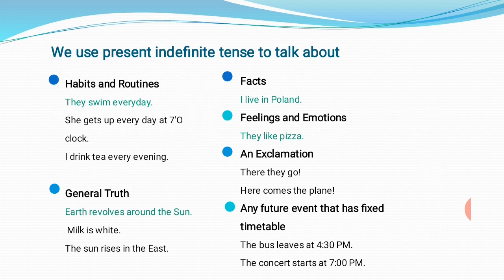Fact: I live in Poland. Feelings and emotions: they like pizza. An exclamation: there they go, and here comes the plane. Or the future event that has a fixed timetable: the bus leaves at 4:30 p.m. and the concert starts at 7 p.m.